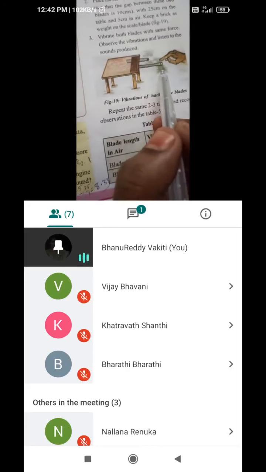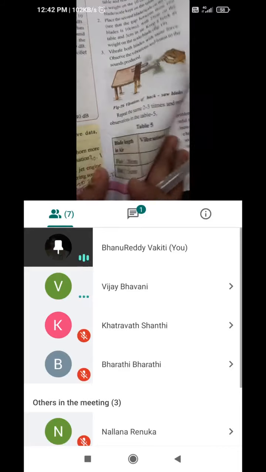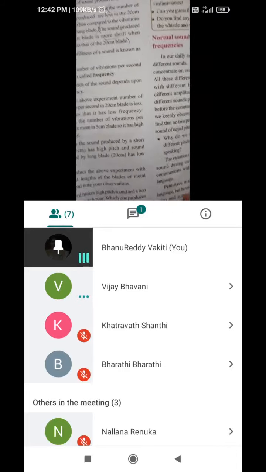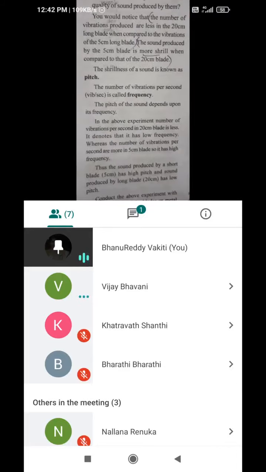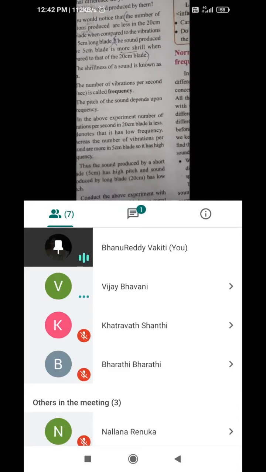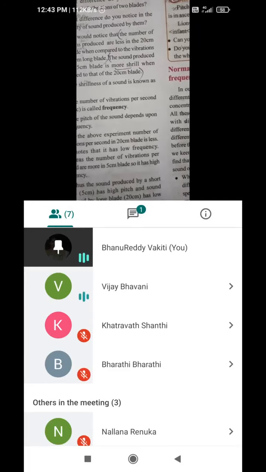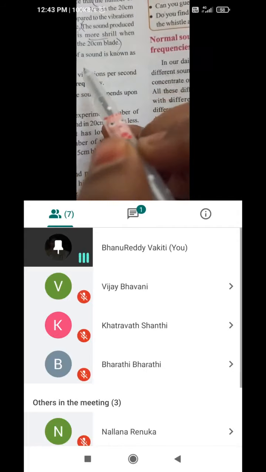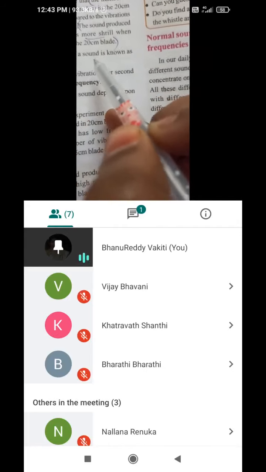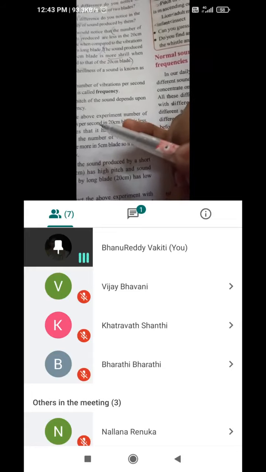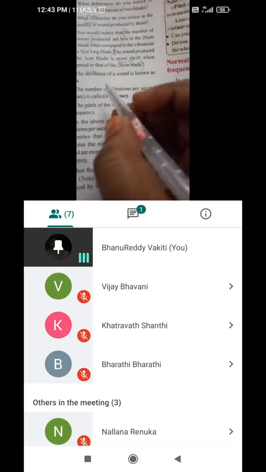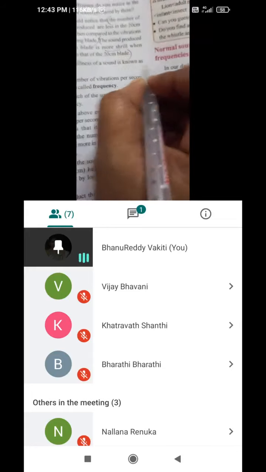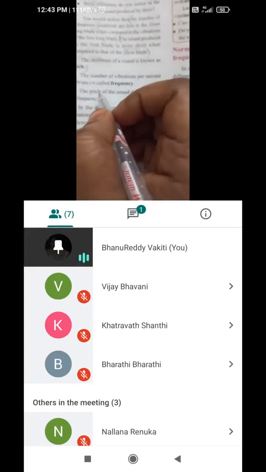So like that female voice will gives more shrillness, ఎక్కువ దూరం వెళ్తుంది than male sound. Loud sound వస్తుంది male voice. Yes, female voice will gives more shrillness. ఈ 5 centimeter blade లాగా female voice, 20 centimeter blade laga male voice will work out. So pitch, that shrillness of the sound is known as pitch. These definitions I will give you now.